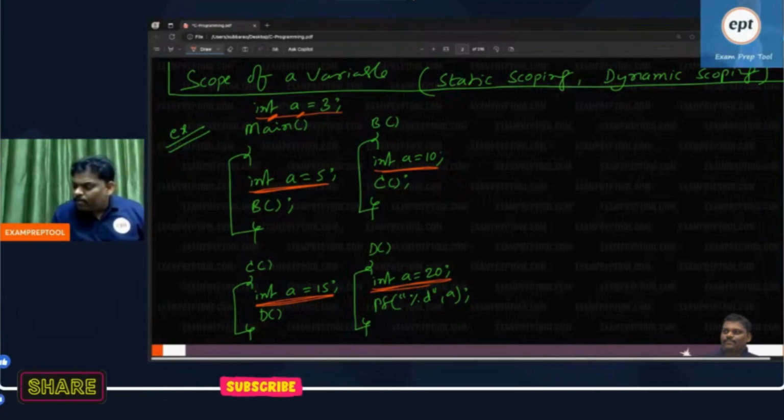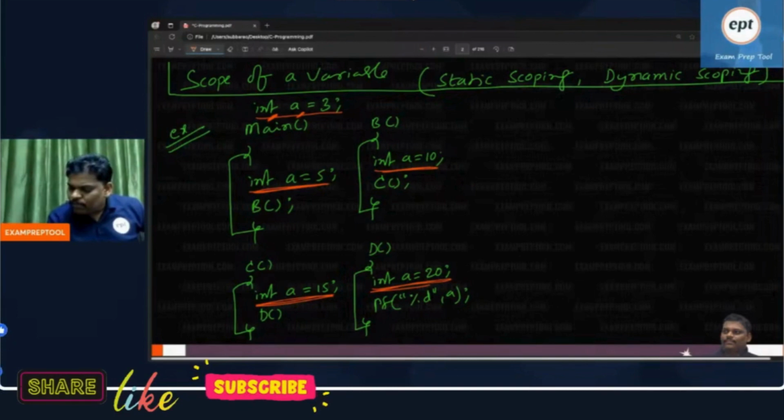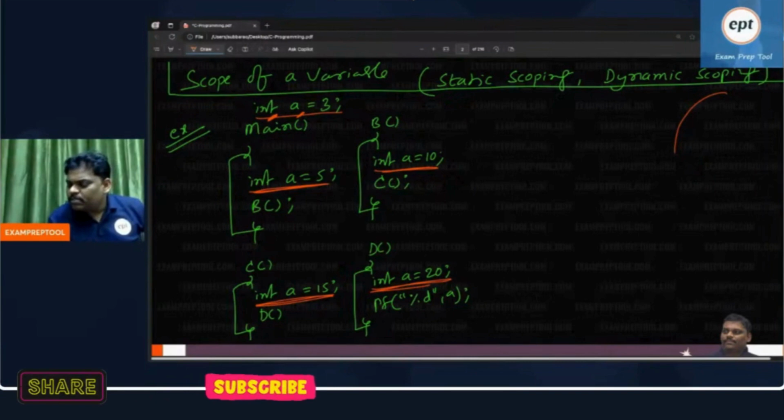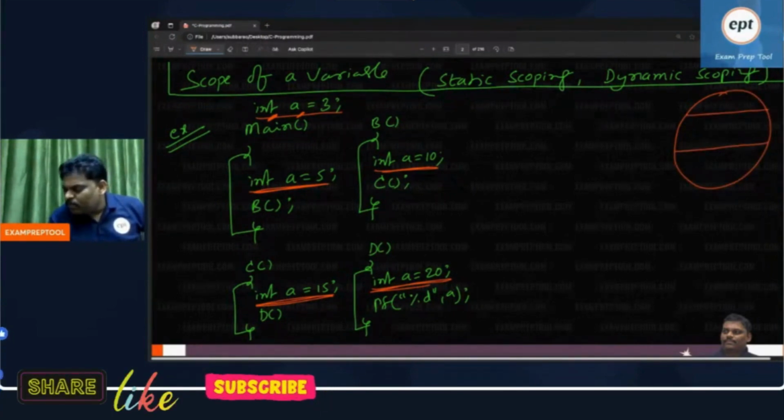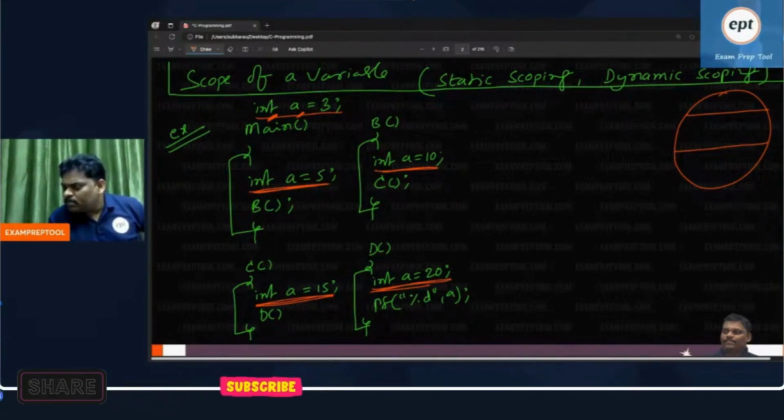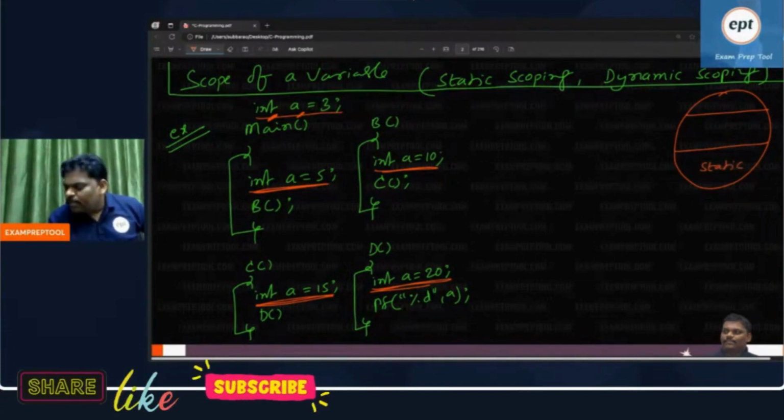Everyone remember, see this one. This is the memory. This memory will be divided into 3 parts. One part, observe, is the static portion. One is going to be the heap area. One is going to be the stack area.